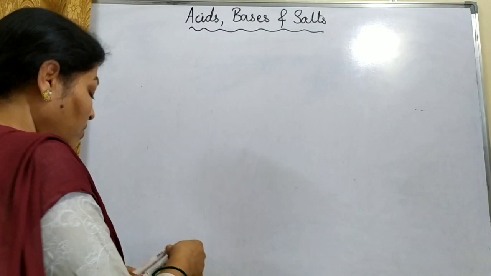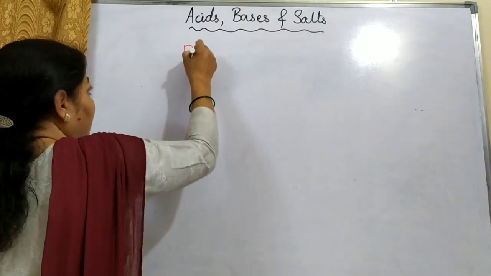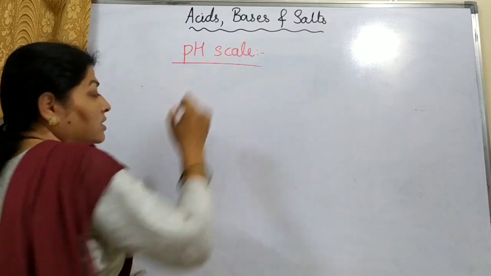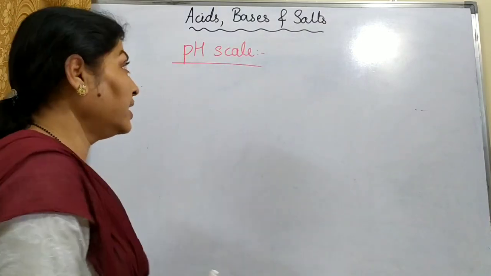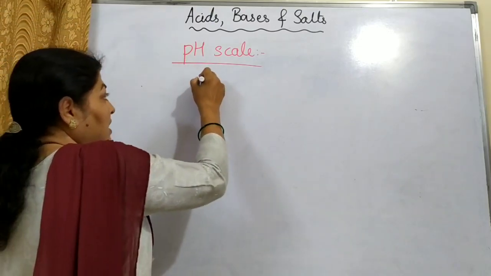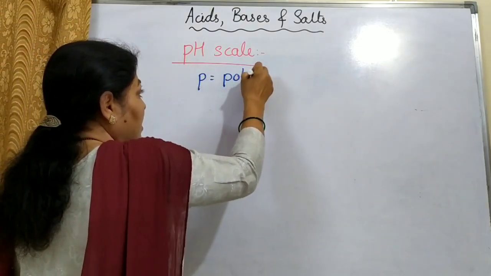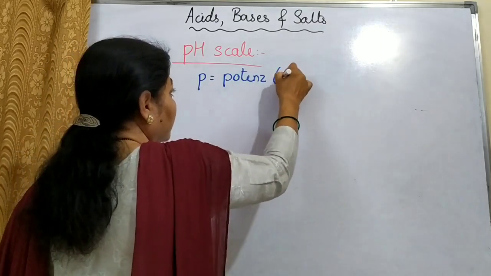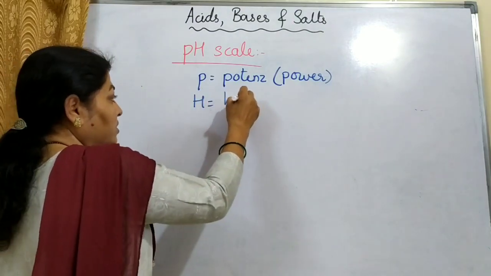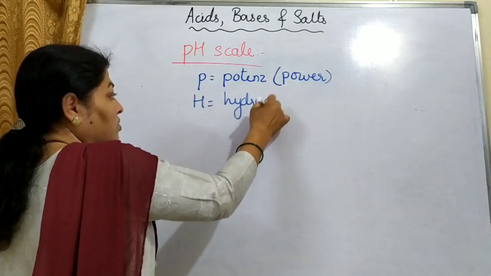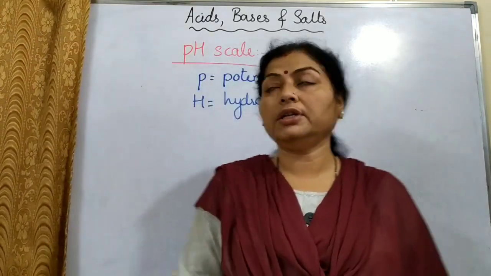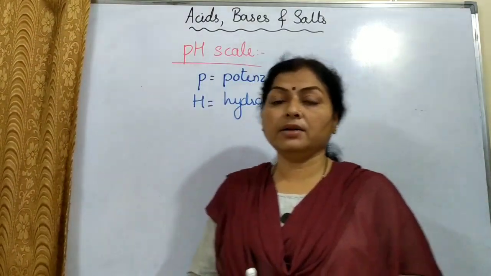So today we are going to study about the pH scale or the pH of solutions. There are two letters over here. P stands for potence, and the meaning of potence is power, and H stands for hydrogen. So we are going to speak about the power of hydrogen, that is potence hydrogen. In German, potence means power.